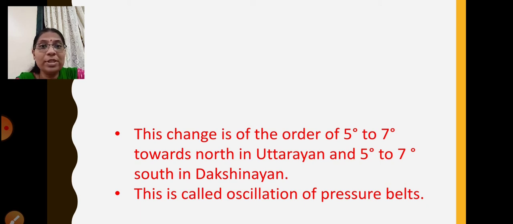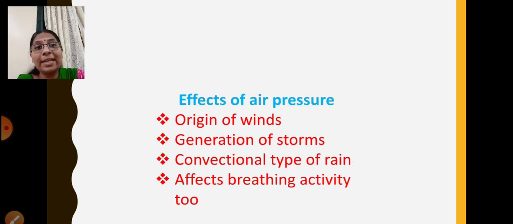So what is all this process called? This is called the oscillation of pressure belts. Fine. Now what are the effects of air pressure? Air pressure has effects on these 4 things: origin of winds, generation of storms, convectional type of rain, and it also affects breathing activity.